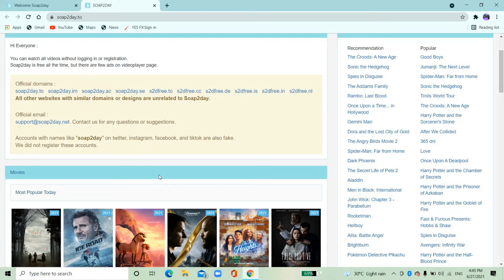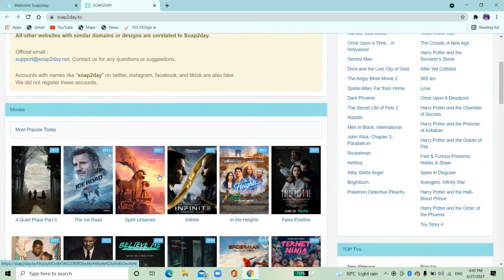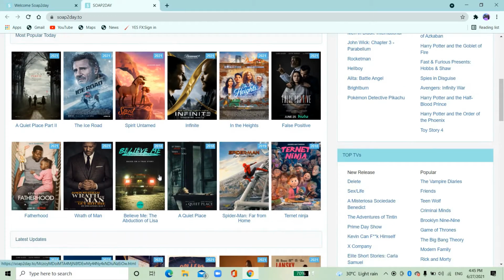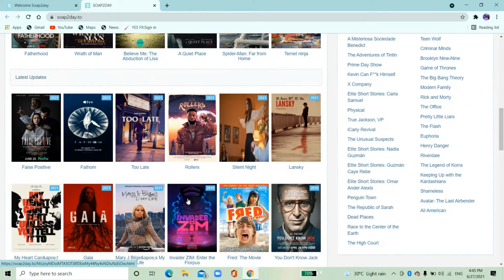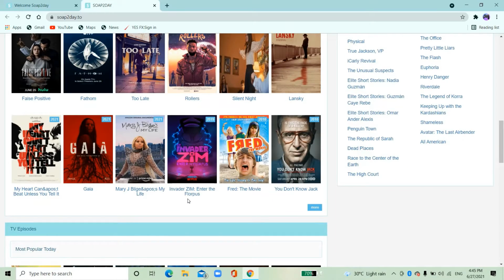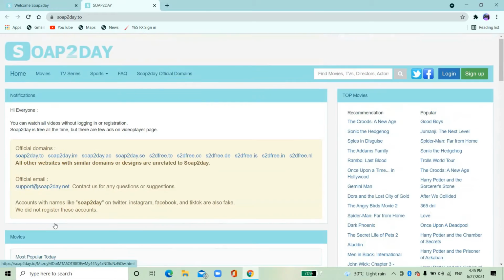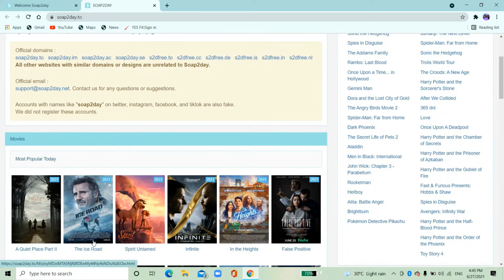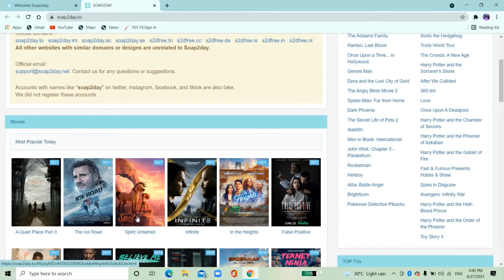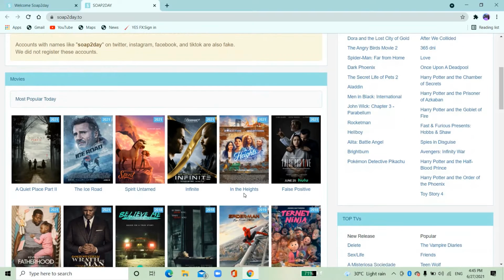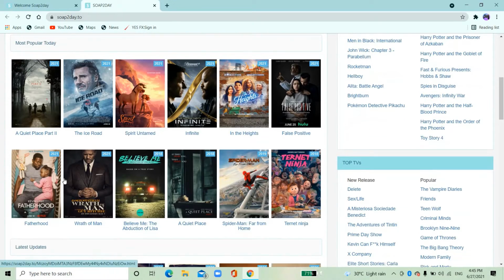Here you will find the interface, and everything you can find here, all the latest movies, not only Netflix but everything, like Peacock TV, Amazon Prime, all those English, all those Hollywood movies and web series. As you can see, you will find A Quiet Place Part 2, The Ice Road, Spirit Untamed, Infinite, In the Heights, False Positive, etc. I watched Fatherhood and Wrath of a Man, so the quality was good.